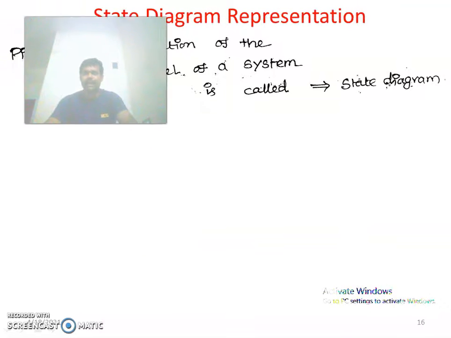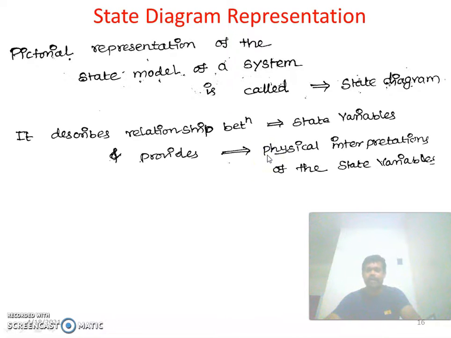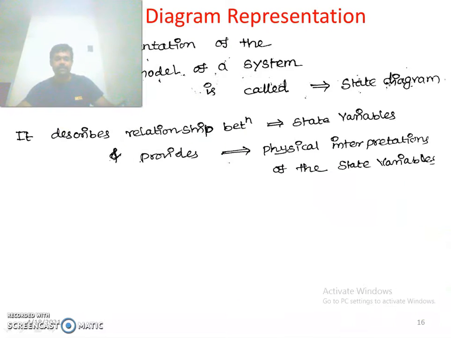State diagram representation. Pictorial representation of state model of a system is called state diagram. So here in control system, what is state diagram? Pictorial representation of state model of a system is called state diagram. It describes the relationship between the state variables and provides a physical interpretation of the state variables. So what will the state diagram represent? It describes a relationship between the state variables and provides a physical interpretation of the state variables.